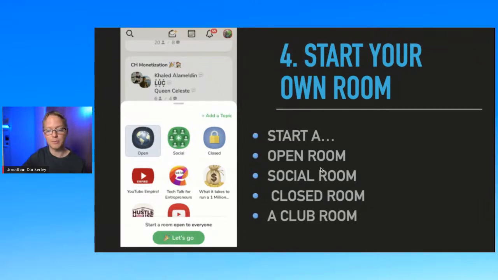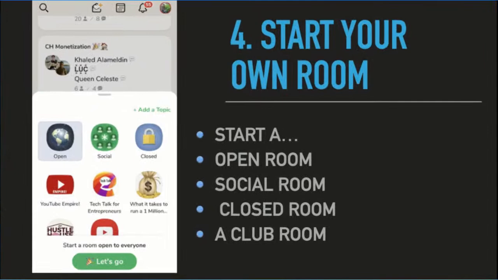And then another one is a club room. As you can see, this one right here is YouTube Empire. That is one of the clubs that I'm one of the co-creators on, and there's a couple other clubs that are good here that I do rooms through. I could just start a club, and there are different settings depending on who runs the club. The YouTube Empire club is one where I allow other people to run rooms out of my club, and so do these ones right here. But some people only allow the creator of the club to run rooms. So it just depends on what the club is, or if you want control over a club, you just start your own.